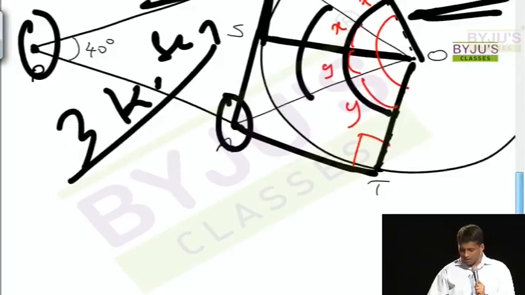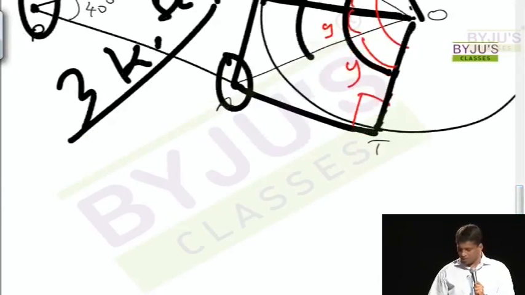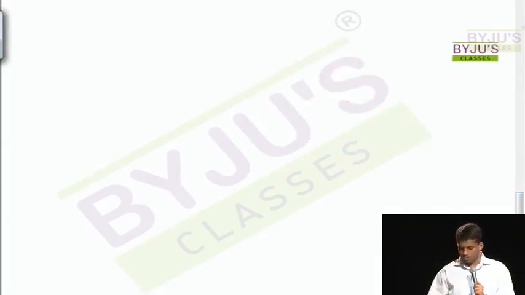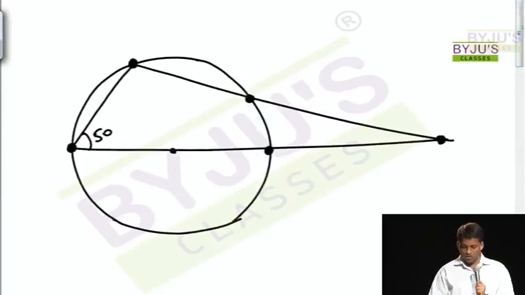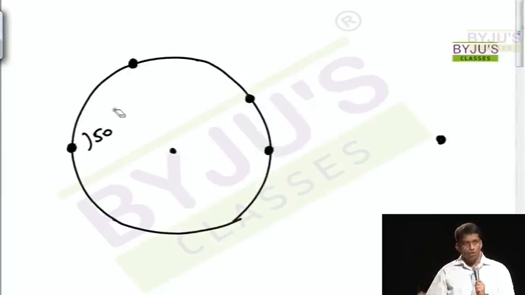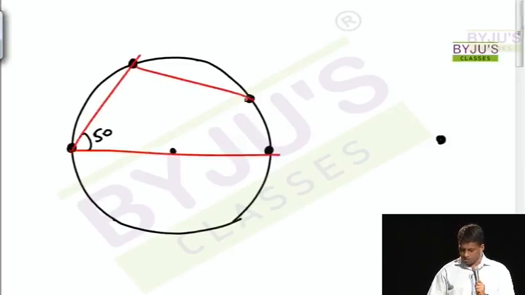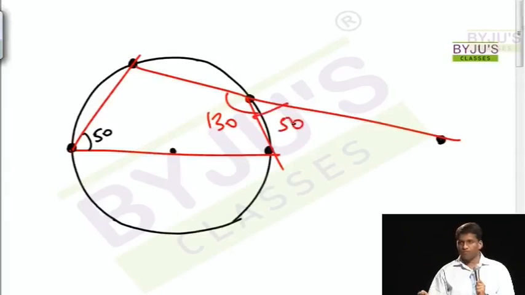Now, next question is much simpler. So read it as an actual question. Now, why is it easy here? I told you start looking at the point level, right? There are some lines given which might not be important at all. When you see 4 points on the circle, this is the first thing which you will take. I already told you. There's nothing to solve. 50 here is 130 here. So 50 here. That's your answer.